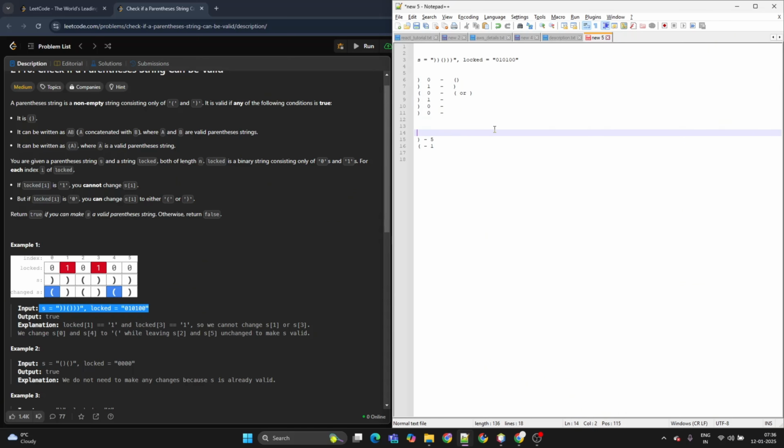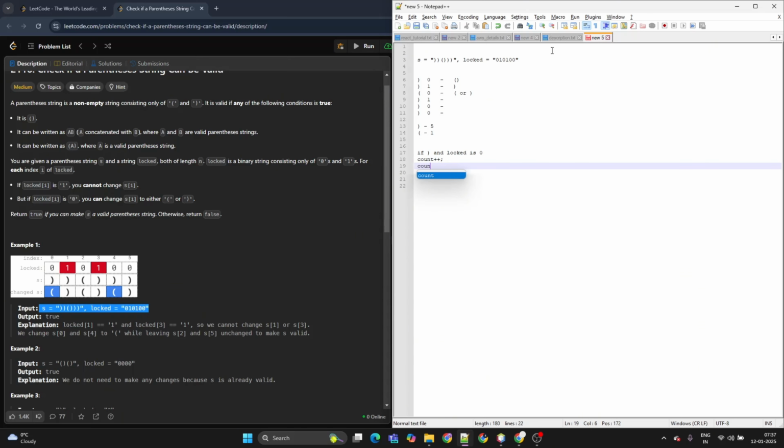Let me write the logic. I'm going to start from left to right. I'll check if it is open or the lock status is 0, then I'll increment the count.